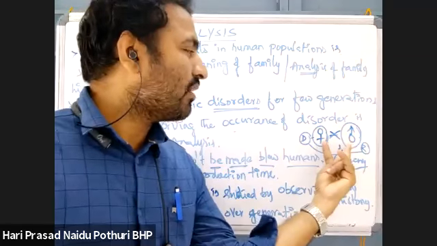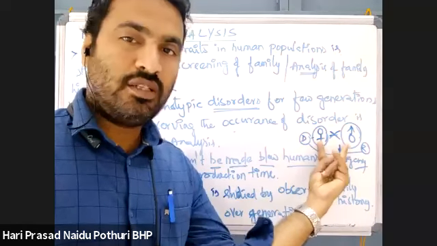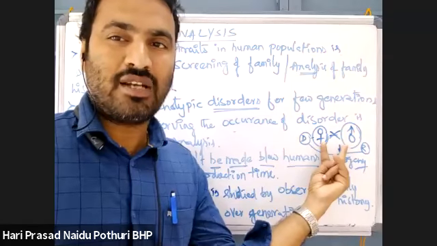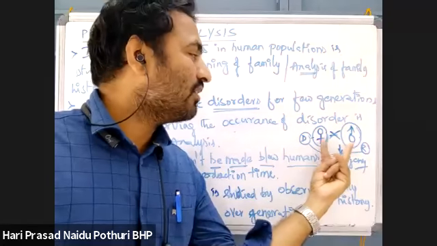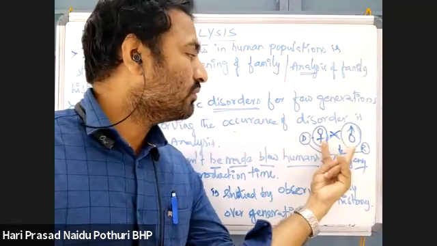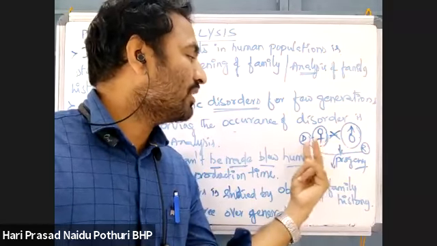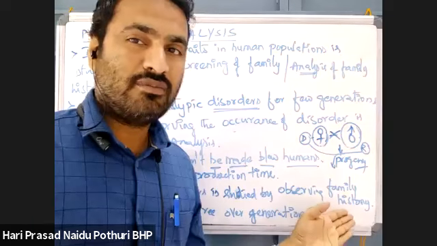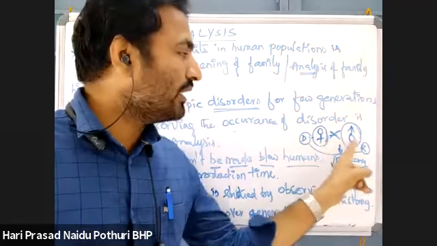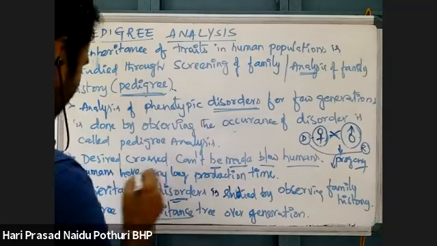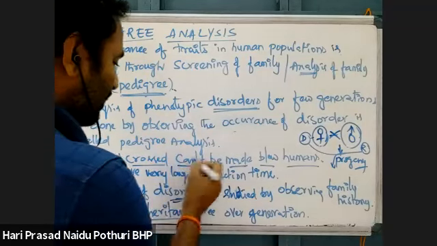So we can make a cross between two people in human beings who are married. If these two married people have both desired characters, one desired character here, another here, then we can study. But every time we don't get the two desired characters between two married people. That is why we say desired crosses are not possible.